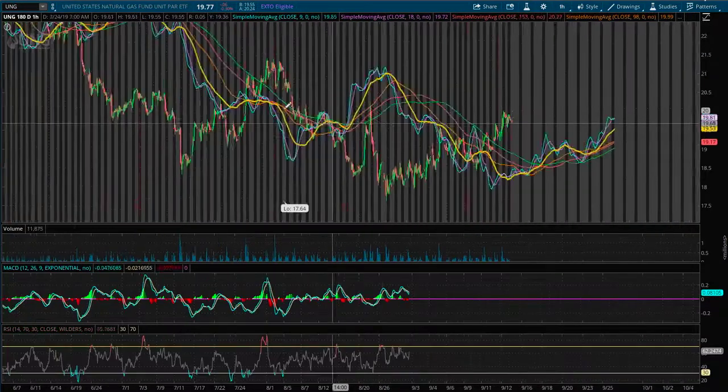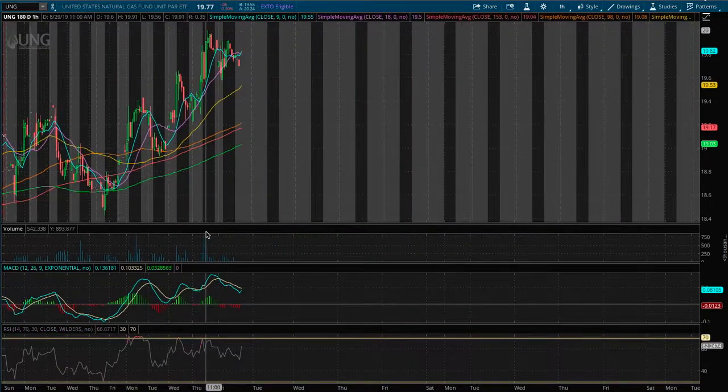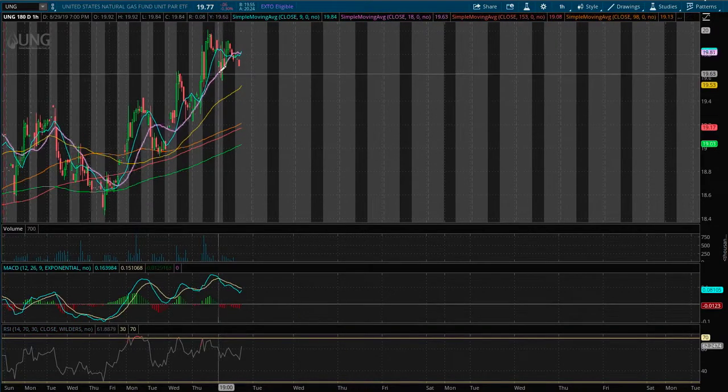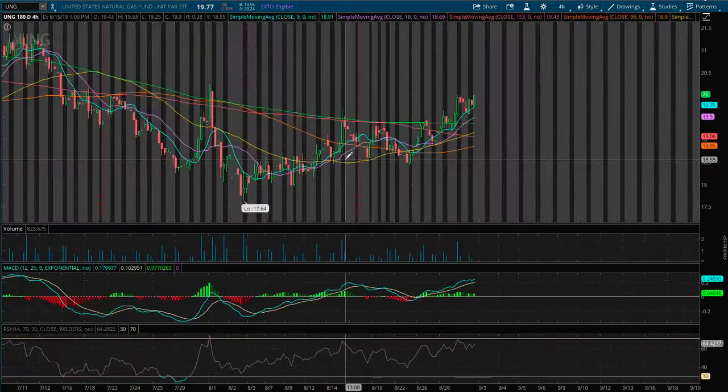As we check on the 1-hour chart, we start to see the MACD pointing negative, and we start to lose support on the 9 and 18 moving averages. There is still hope for support on the 50 moving average.